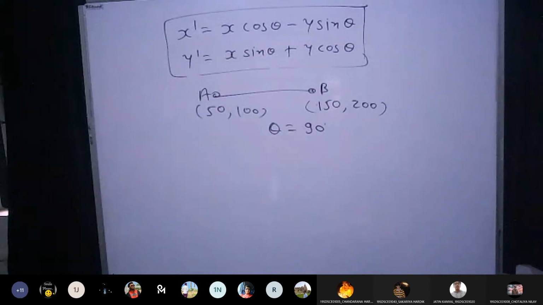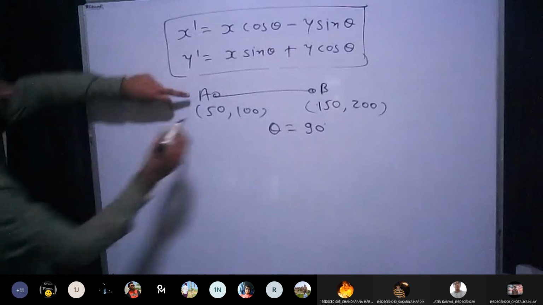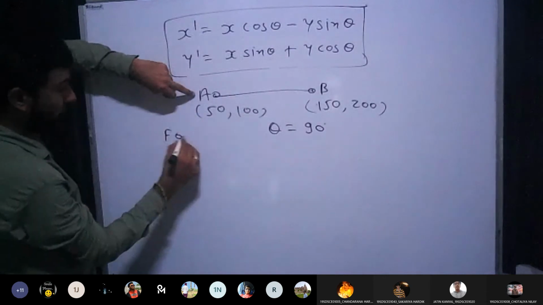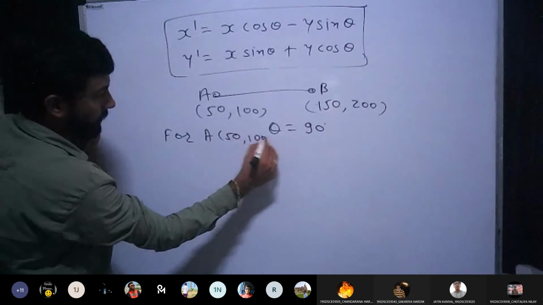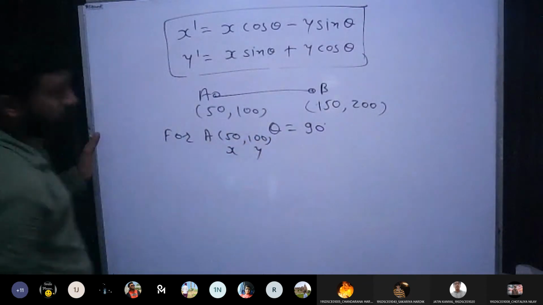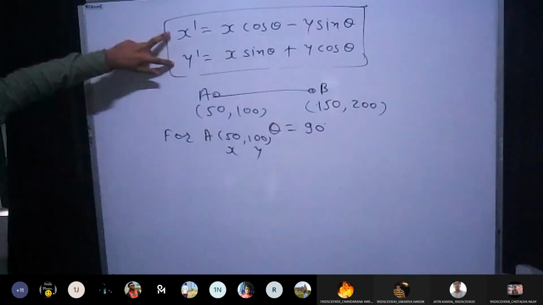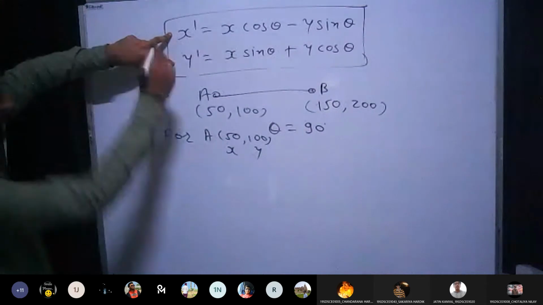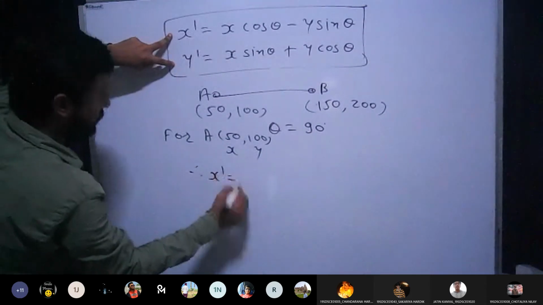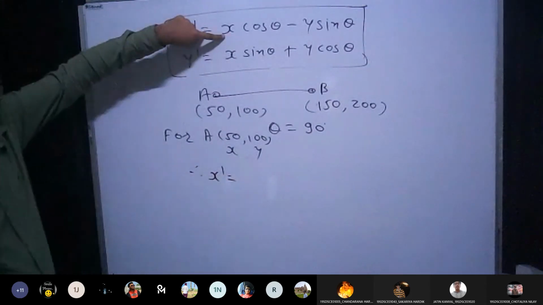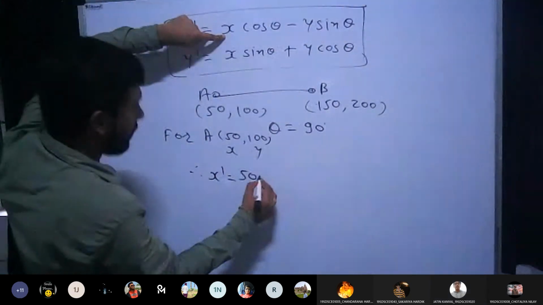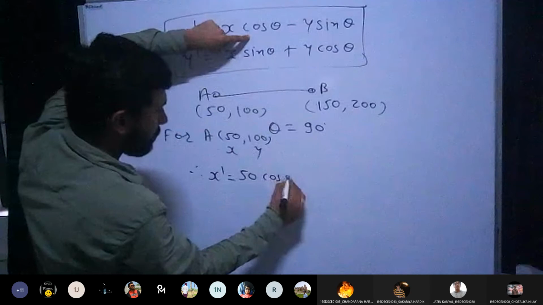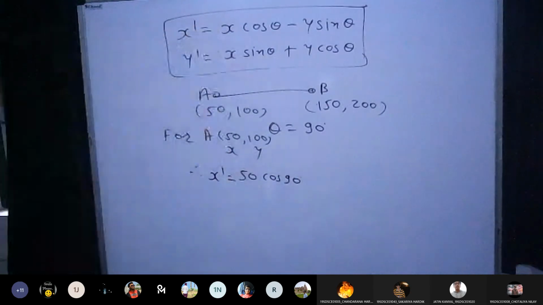Based on that we will get the two new coordinates. So let's go for point number 1, point A, where the values are 50, 100. This is x and this is y for me, and theta is 90. Now try to find the values of x dash and y dash. Let's use the equation x dash is equal to x cos theta. What is x? 50. Correct. 50 into cos 90.